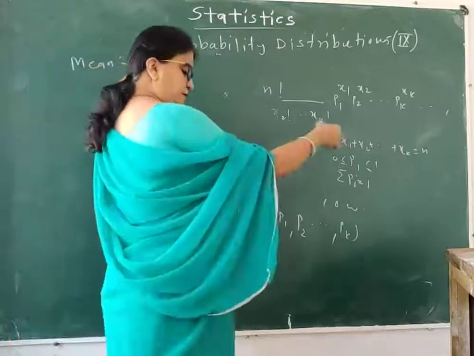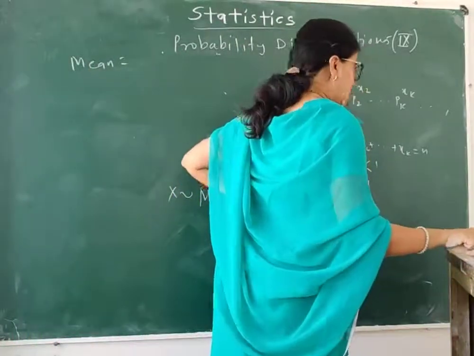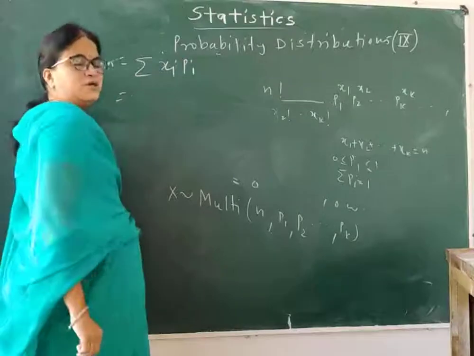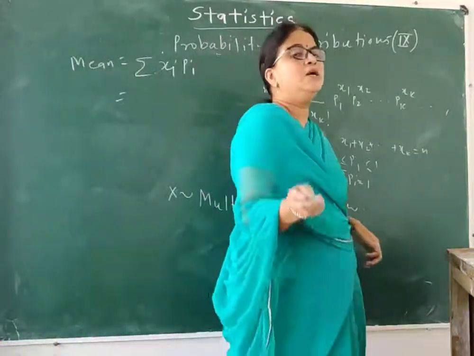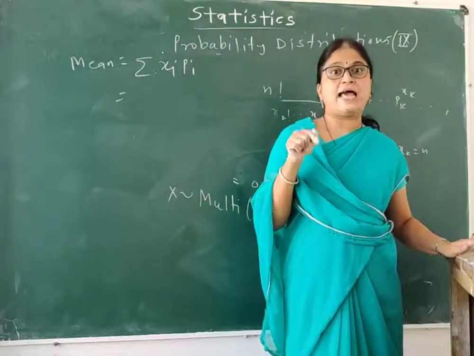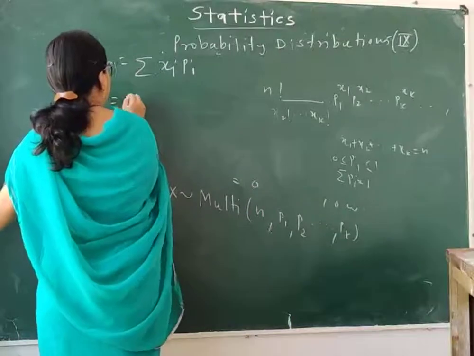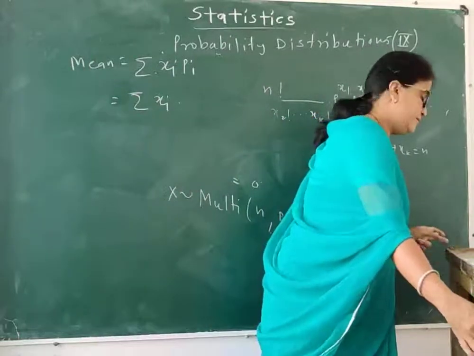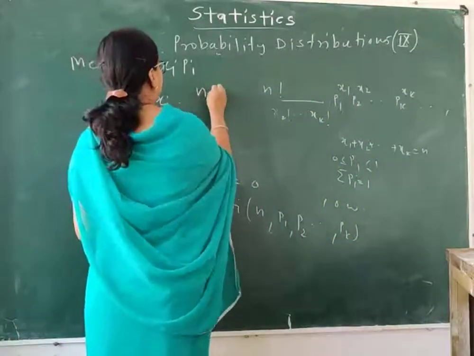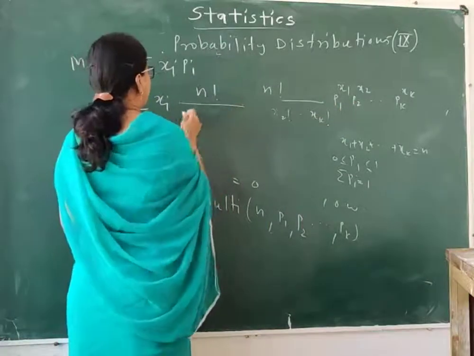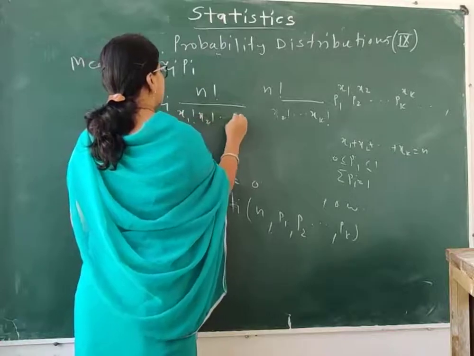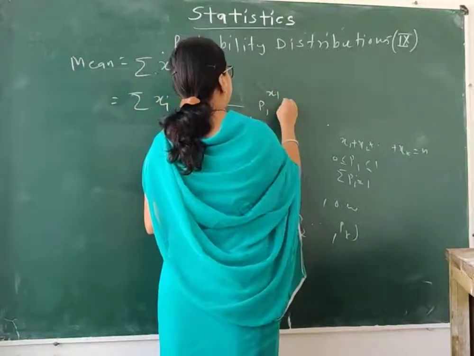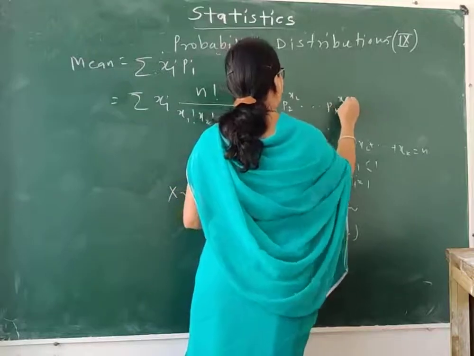So by definition, what is mean? Now I just told you that since it is a discrete distribution, I have some p1 raised to x1, p2 raised to x2, so on up to pk raised to xk.